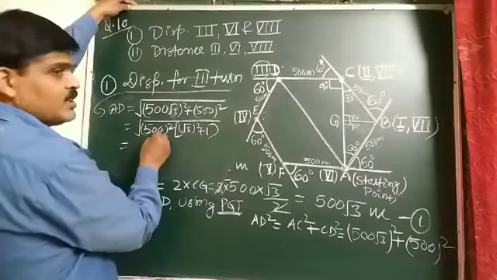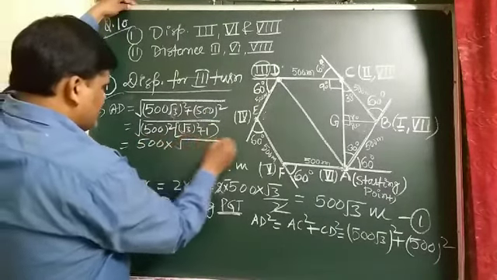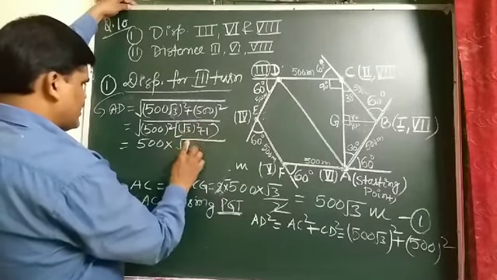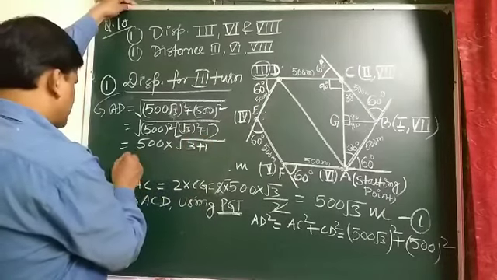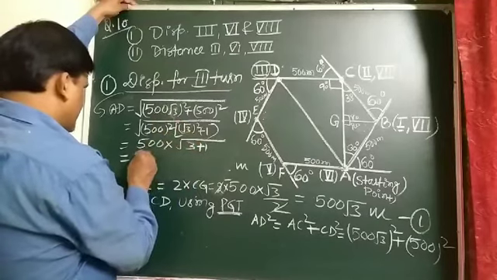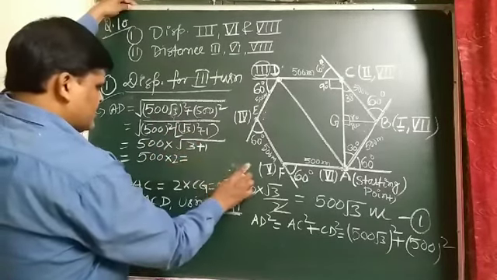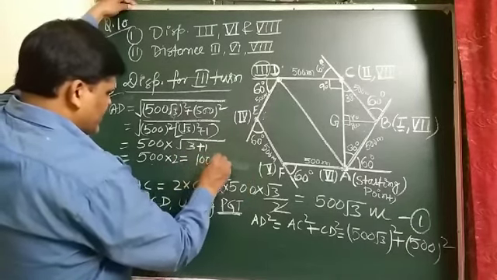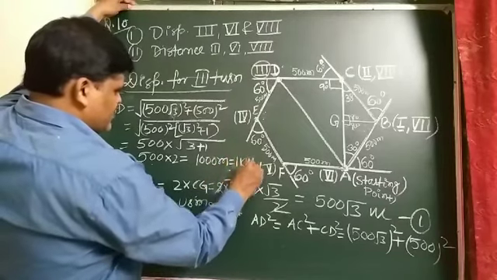And student, this comes out to be 500 and square root of 3 square is 3, and 3 plus 1 is 4, and its root is 2, so 500 into 2 comes out to be 1000 meter, or 1 kilometer. This is the first answer.